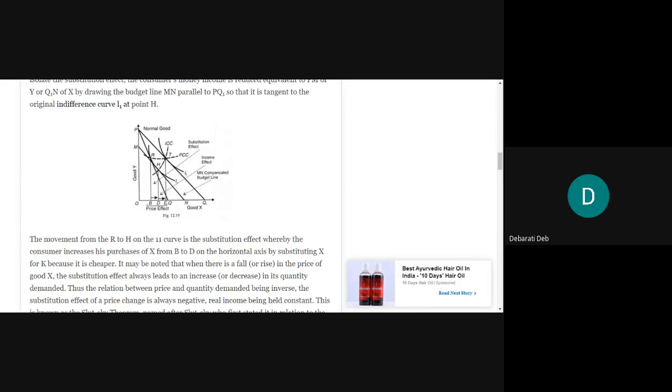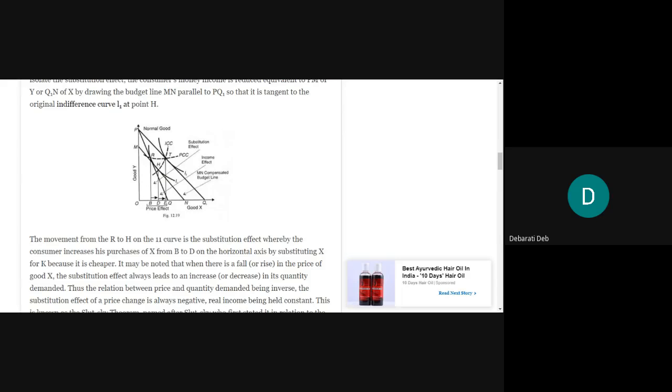If he is taken back to PQ1, then what is the point of equilibrium for him now? No one knows the answer.